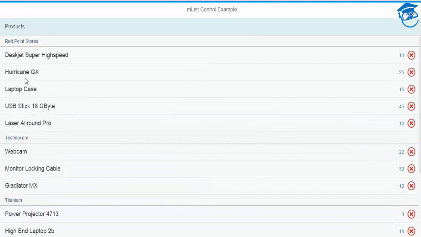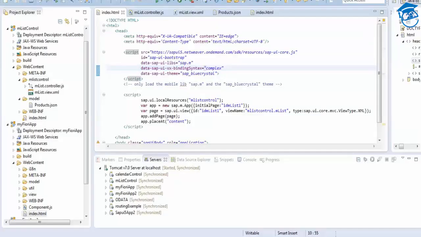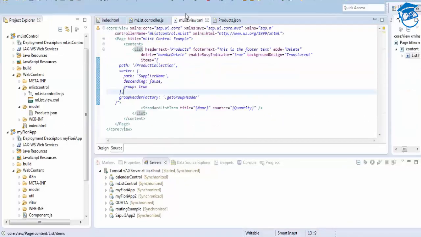This is how we use a grouping. So how the grouping is done, we'll go here and in the list view we have included items. Inside these items we have included the path. So this is one way of using the path.